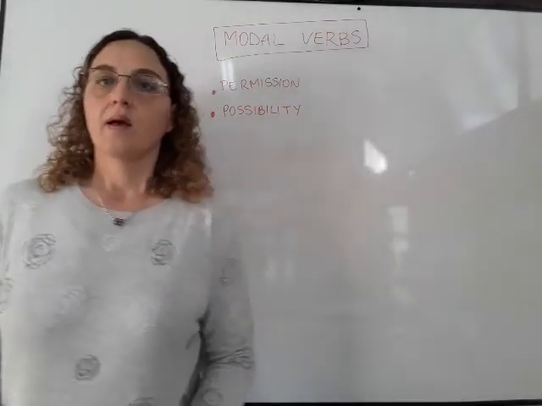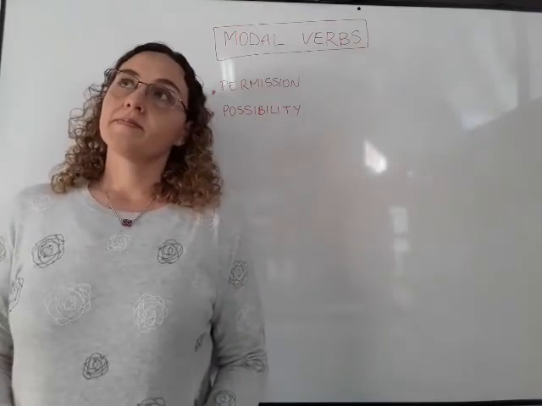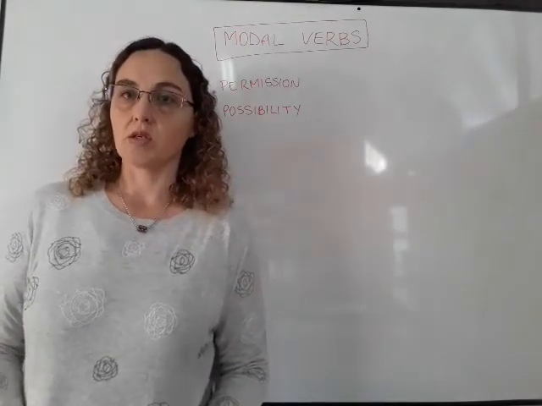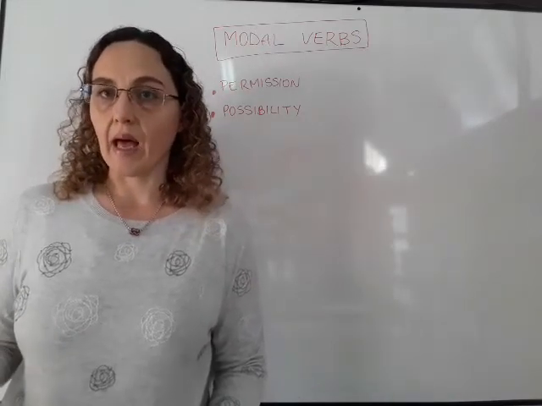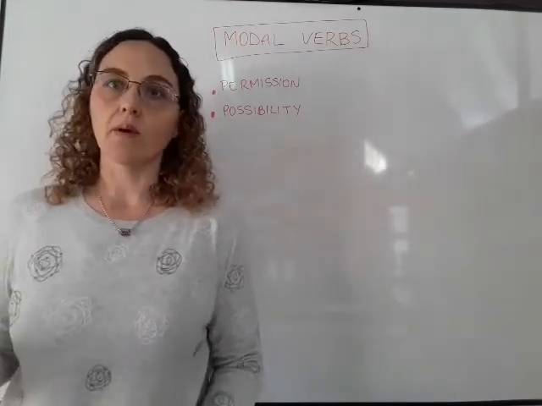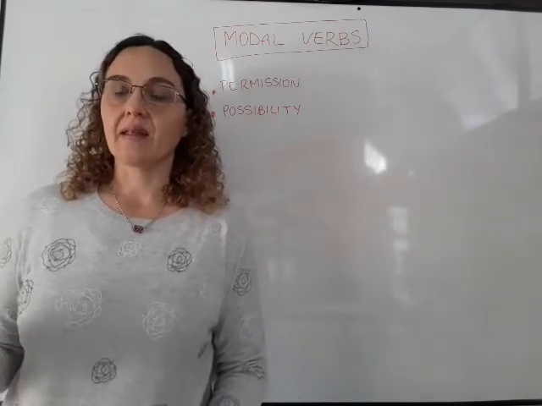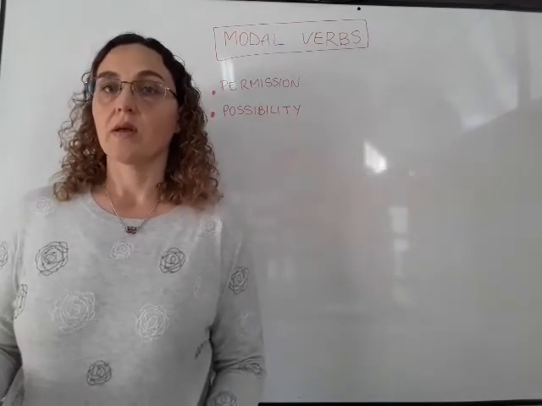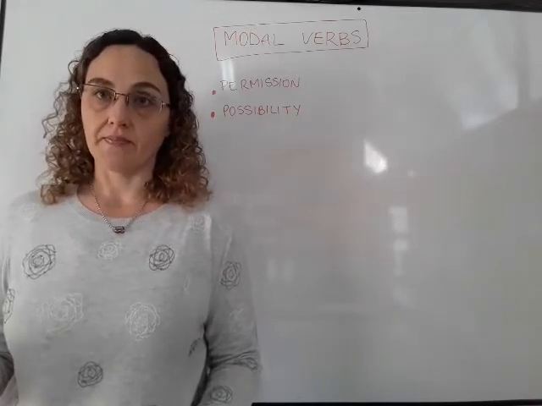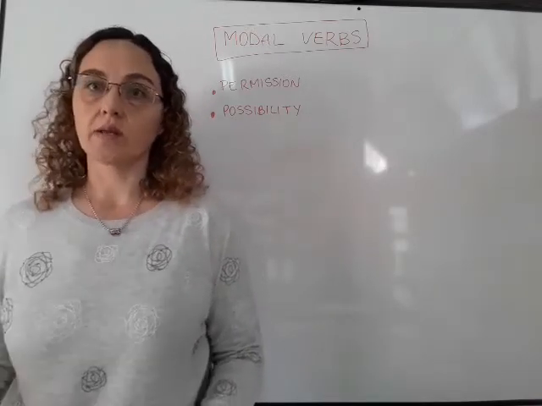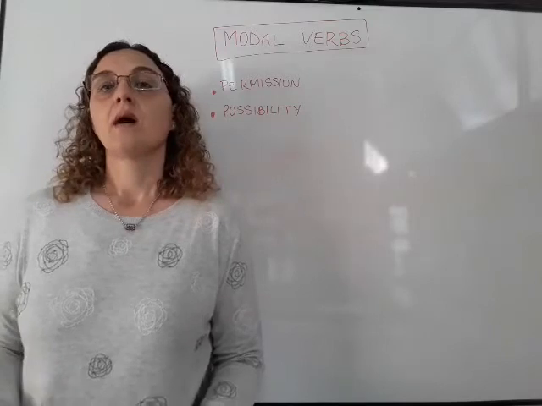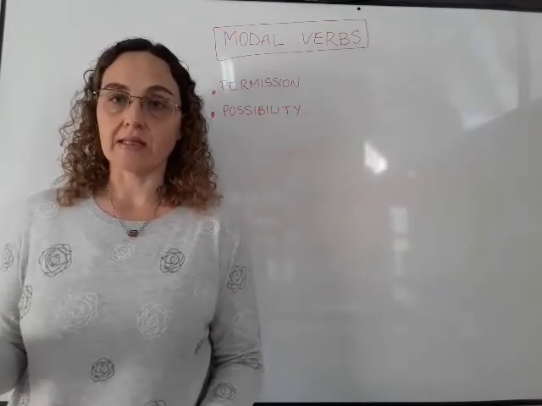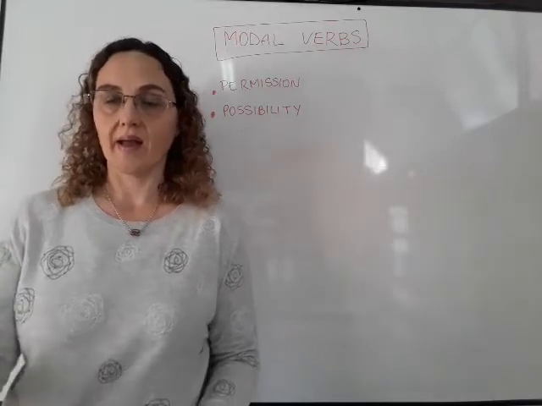If I say, I could go out tonight, but I'm not so sure. So maybe it happens, or it could rain tomorrow. I have the idea that it's going to happen, but I'm not sure if it is going to happen or not. Exists the possibility, okay? So it might happen or it might not happen. As I am speaking, pay attention to all the modal verbs that I am using while I speak to you, okay?